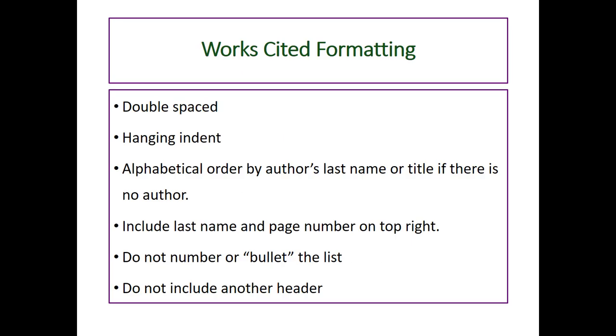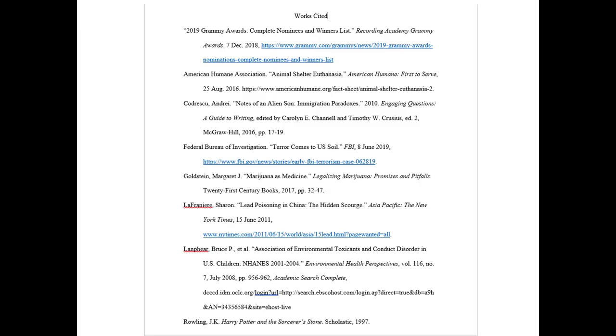The works cited should be double-spaced with a hanging indent. It should be in alphabetical order by author's last name, or title if there is no author. Be sure to include your last name and page number in the upper right-hand corner. Do not include another heading. Here is an example of a correctly formatted works cited page. Notice the entire page is double-spaced with no extra spacing between the distinct sources.